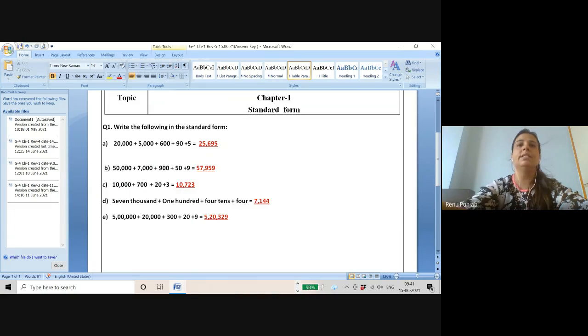So please check your work from the revision notebook and send it to me timely. Revision work, I will not return to you, but I am keeping records of the revision in this register. So don't think ma'am is not checking. I will not return it back to you, but I will note it down in my register.